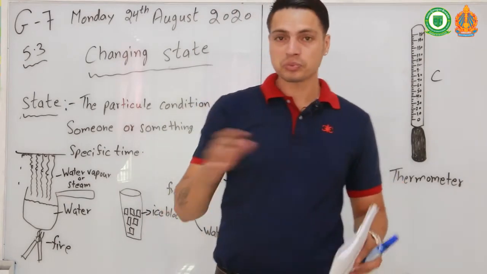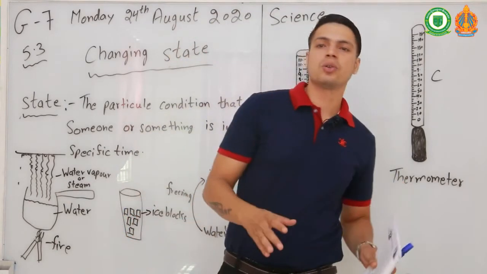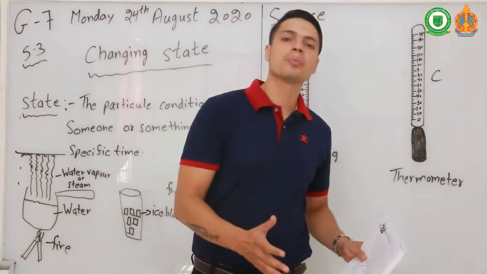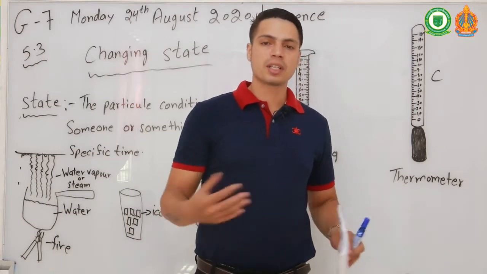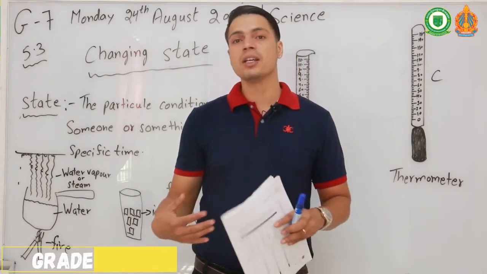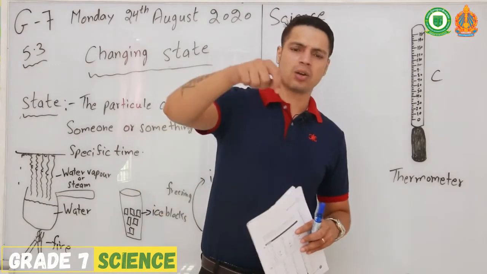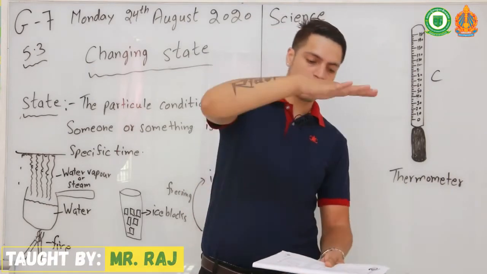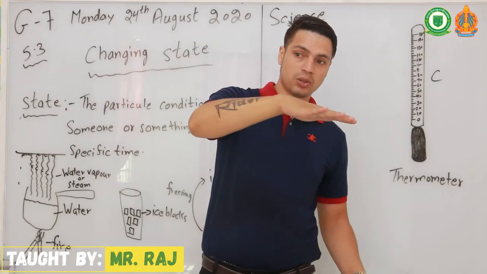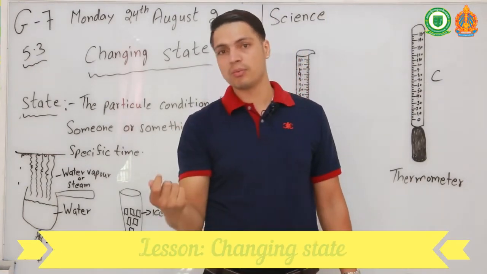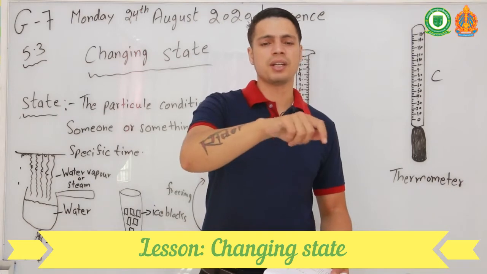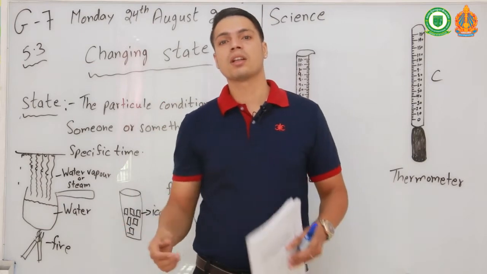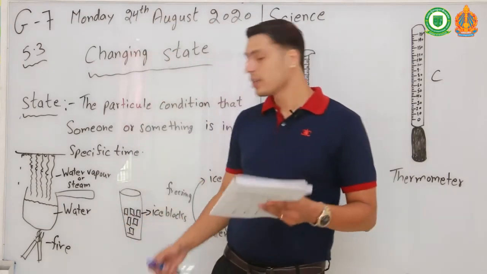After the class, you can boil the water. Put the water in the pan and put it on the gas. After a few minutes you will start to see steam, water vapor, and place anything on top. Just don't close the pan. Keep it a little bit far, like this far. After 2 or 3 minutes, you will see the water again, like small drops, or you can see a lot of water. That's what we call condensation.